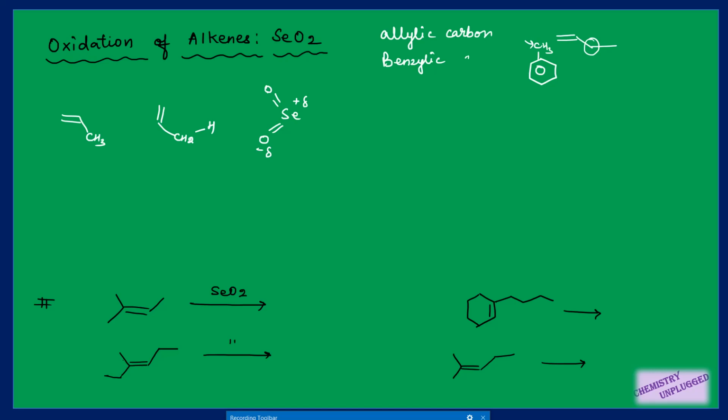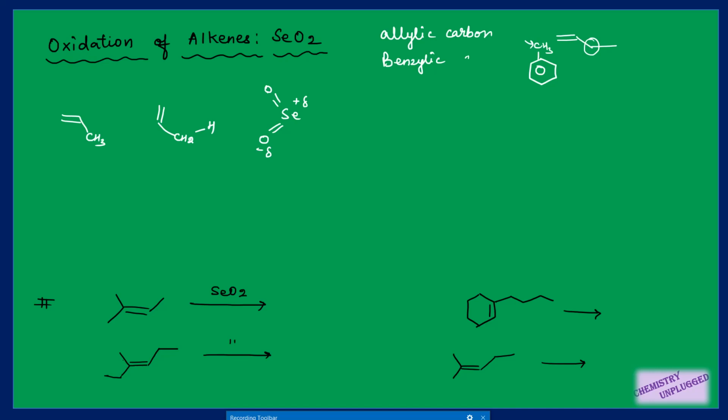Whenever you have to make a selection between two types of double bonds, you have to look at those double bonds and identify which double bond is more electron rich, right? Only in that case you can use selenium dioxide and convert them into allylic alcohol, and the double bond which is electron deficient will remain unaffected.